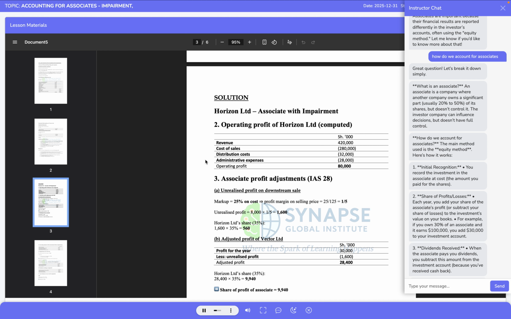From the trial balance, Horizon Limited generated revenue of 420 million shillings. Against this, cost of sales amounted to 280 million shillings, leaving a gross profit of 140 million shillings. When distribution costs of 32 million shillings and administrative expenses of 28 million shillings are deducted, the operating profit of Horizon Limited for the year is 80 million shillings. This operating profit represents the performance of Horizon Ltd's own operations and is the base figure to which the share of profit from the associate will later be added.